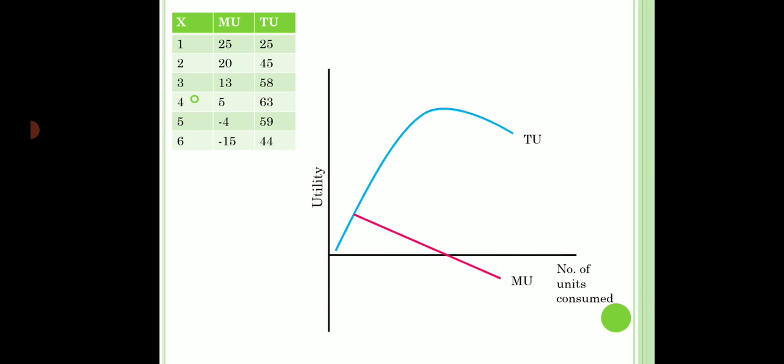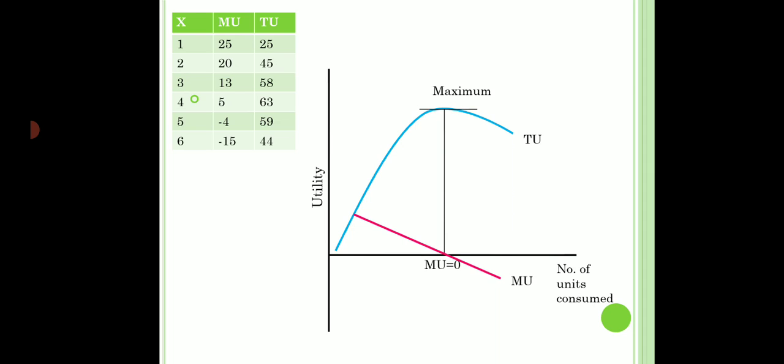Let's understand a little more about these curves. This level where I see that total utility is maximum, that is the level when marginal utility is 0. After that, MU is going to go negative and TU is going to fall. So this is the behavior of marginal utility and total utility as per the law of diminishing marginal utility.